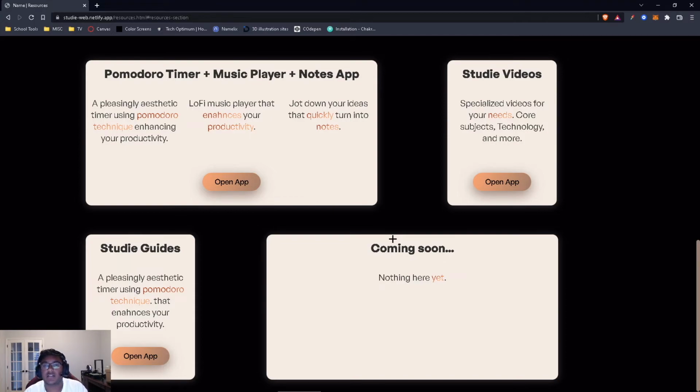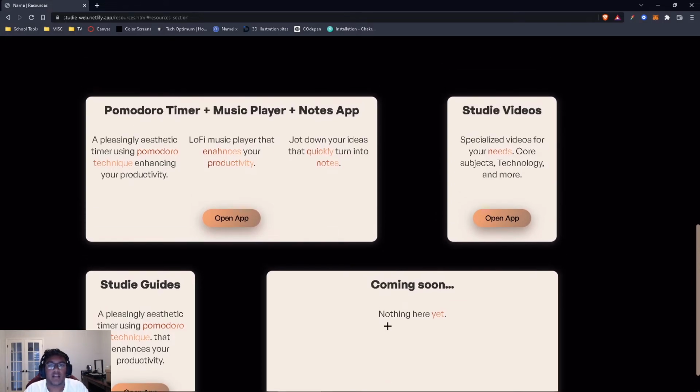Studie videos use the YouTube API to generate YouTube videos, taking only from Crash Course and very renowned educational YouTubers out there. Studie guides does the same thing. It's a Wikipedia API that formats into a guide. If you search up CSS, it'll tell you about CSS. If you want to search up photosynthesis, it'll tell you about photosynthesis. Coming soon, we want to add more features to our web app.